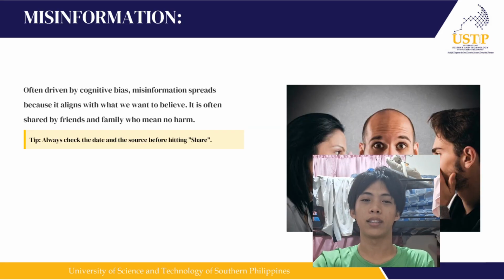Moving on is the second type of fake news, which is misinformation. Often driven by cognitive bias, misinformation spreads because it aligns with what we want to believe. It is often shared by family and friends who mean no harm.